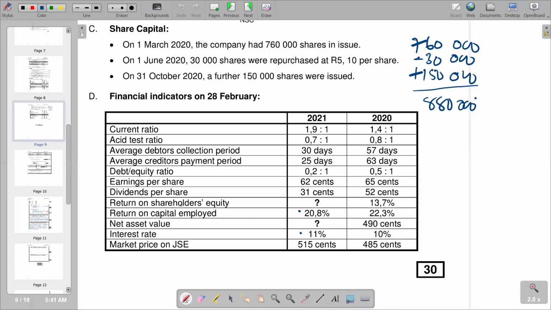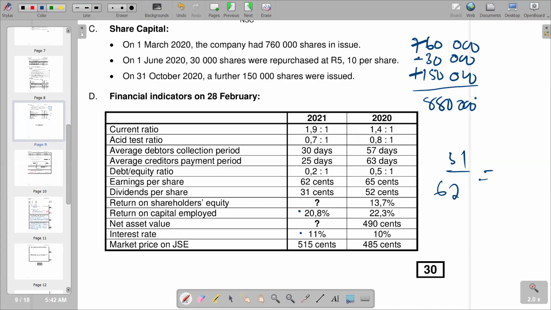So we go to our current period, where 31 over 62 indicates a clear 50%. And then for 2020, we're going to say our dividends per share 52 over 65. We can see dividends per share is 52, and then earnings per share is 65. So this is what we have in terms of the previous period, and we can calculate the percentage there.